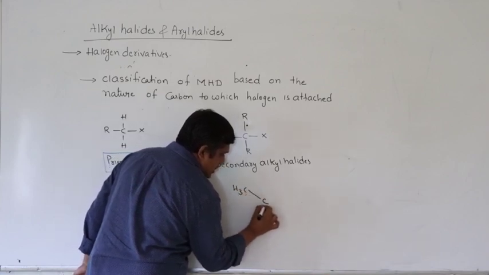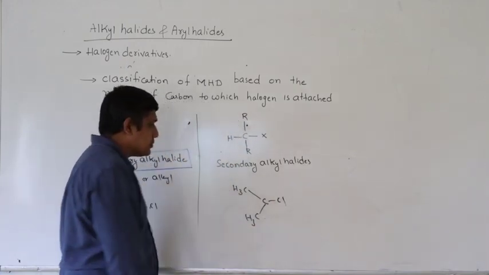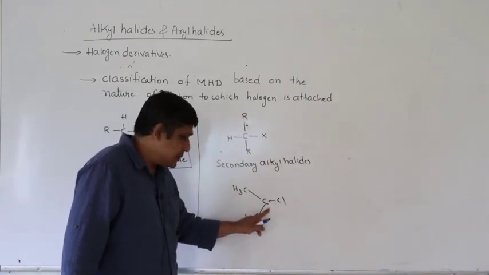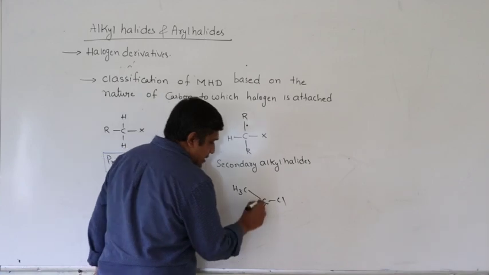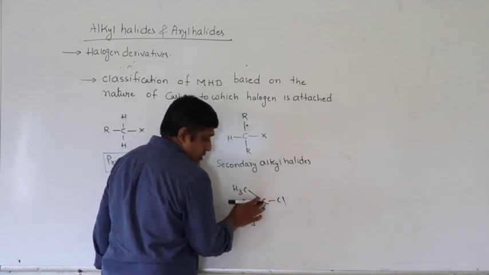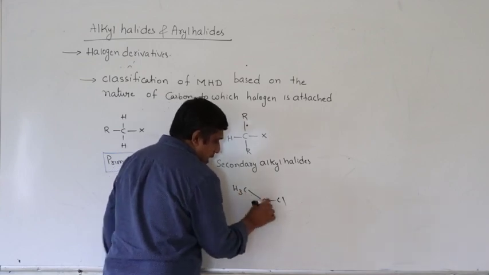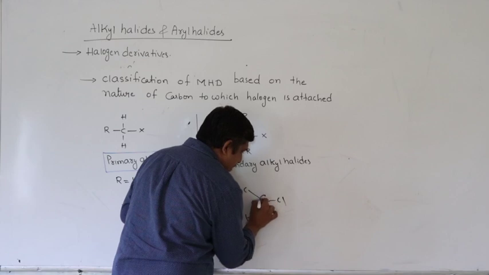CH3, C, CH3, say Cl. Chlorine is attached to this carbon, which is in turn attached to 2 other carbon atoms. Therefore, this carbon is a secondary carbon.